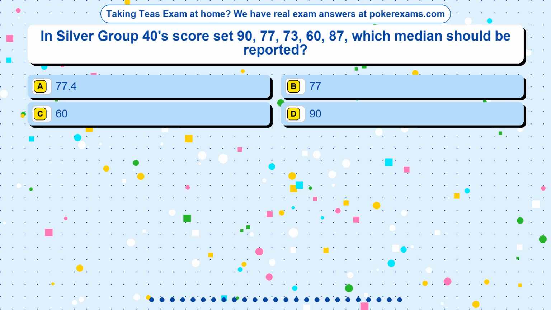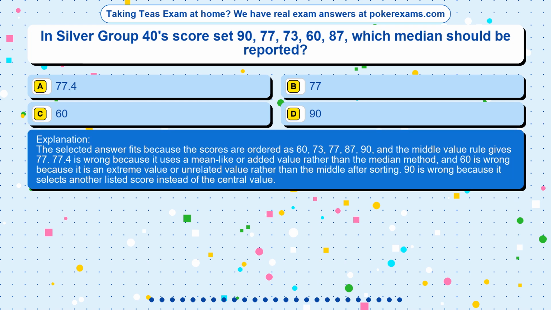The correct answer is option. The selected answer fits because the scores are ordered as 60, 73, 77, 87, 90, and the middle value rule gives 77. 77.4 is wrong because it uses a mean-like or added value rather than the median method, and 60 is wrong because it is an extreme value or unrelated value rather than the middle after sorting. 90 is wrong because it selects another listed score instead of the central value.